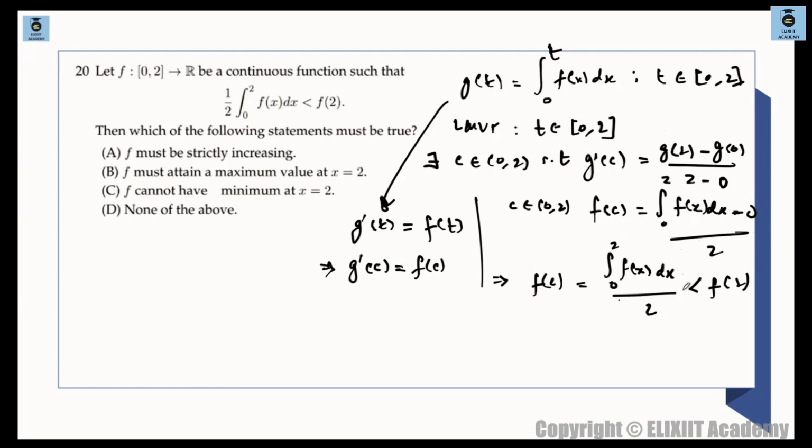So there exists some c for which the condition given in the question is satisfied. मतलब कुछ ना कुछ value है. So f cannot give minimum at x equal to 2. So f cannot have minimum at x equal to 2. Option C must be correct. चलो next one.